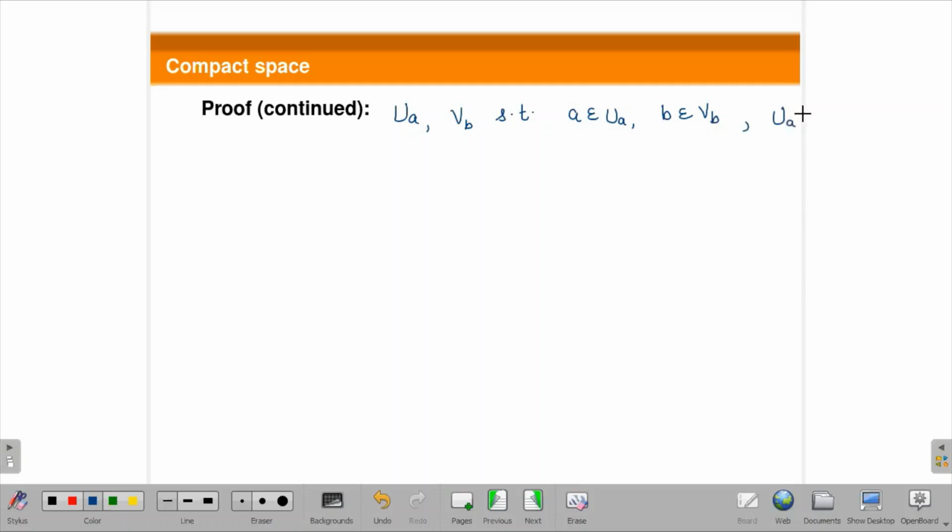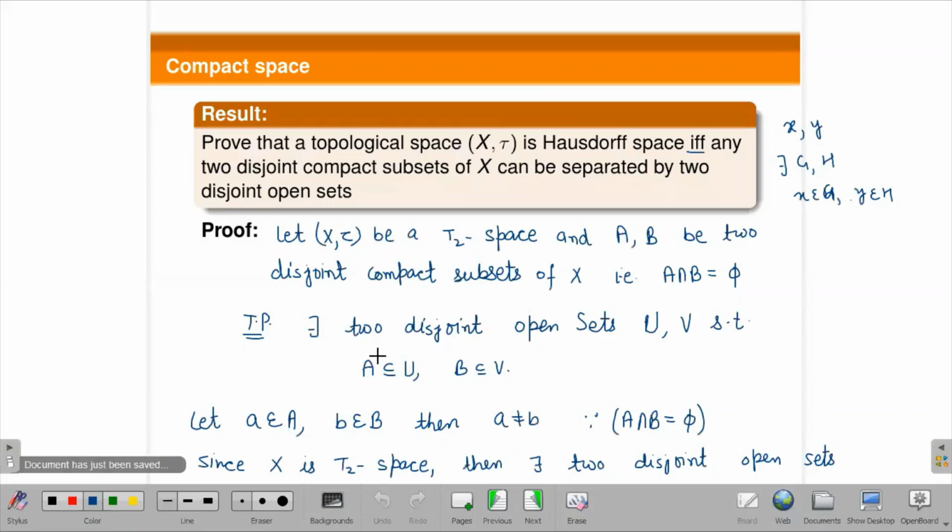And obviously these are disjoint. So now how to reach A contained in U and B contained in V? How will you get U and V from these disjoint open sets? And how will you use the compactness of A and B?